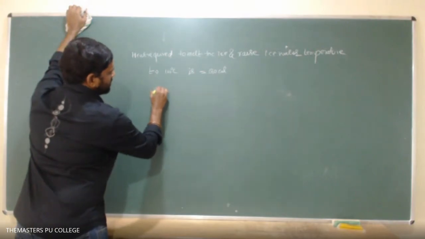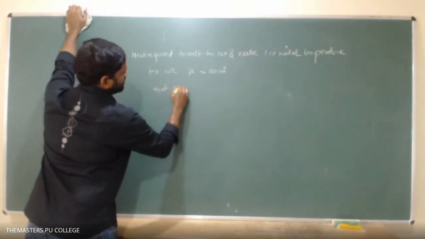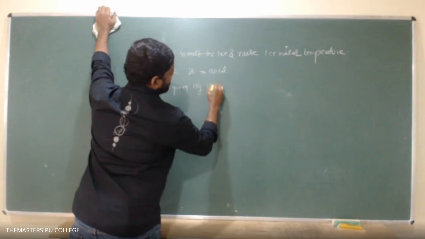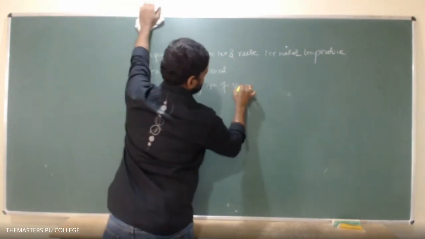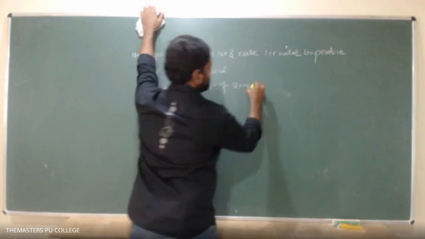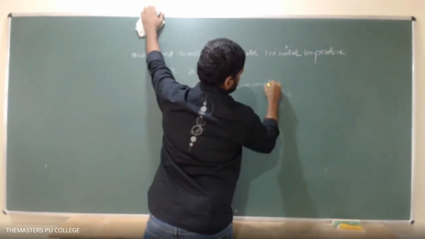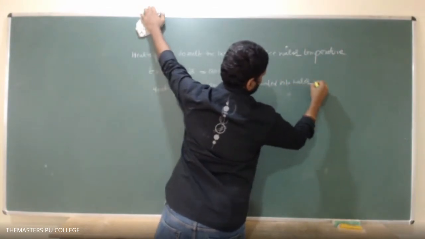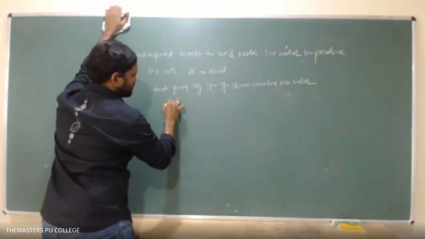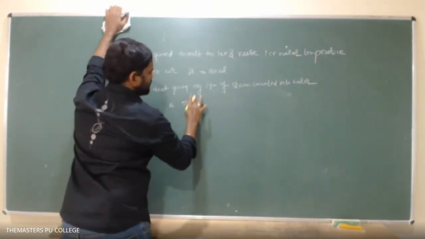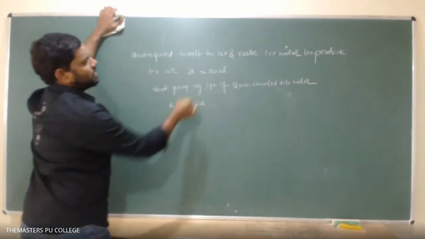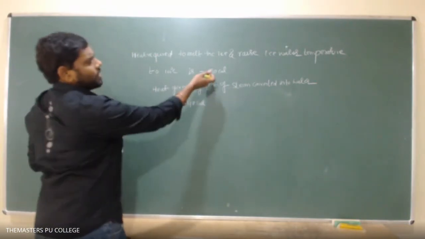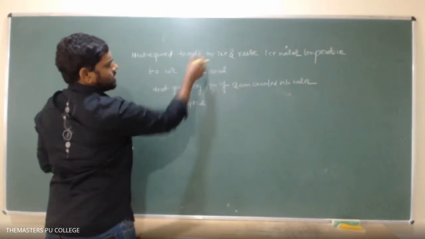So heat given by 1 gram of steam converted into water is 540 calories. Here required is 180 and availability is 540. That's why only 180 calories of this ice and ice water system is taken from the steam.